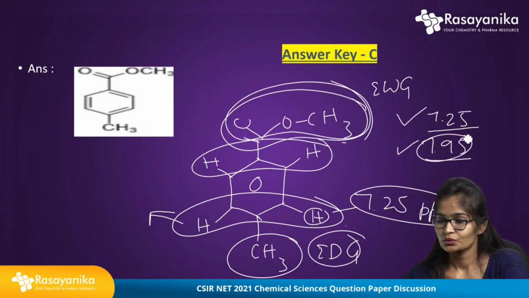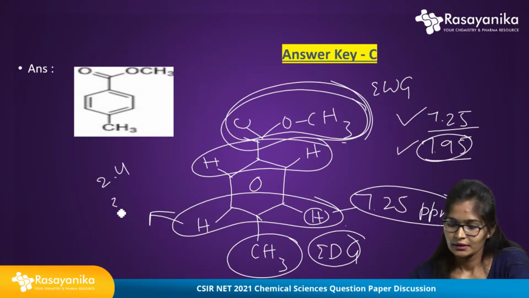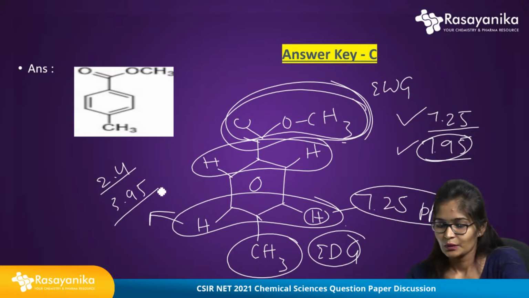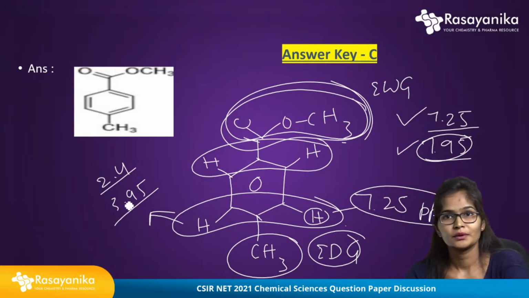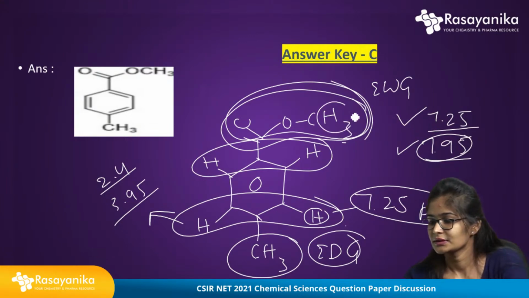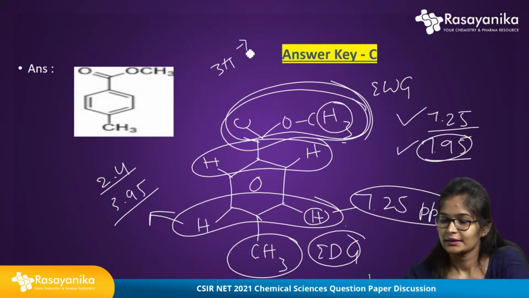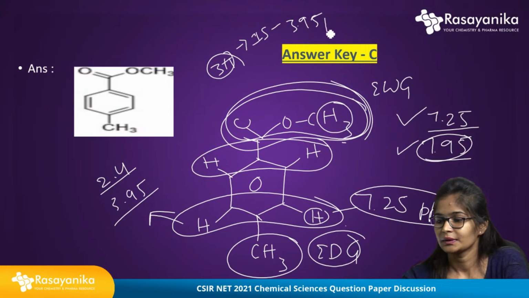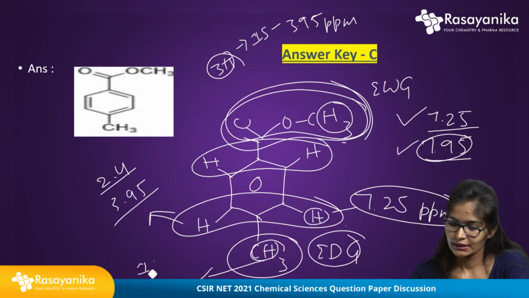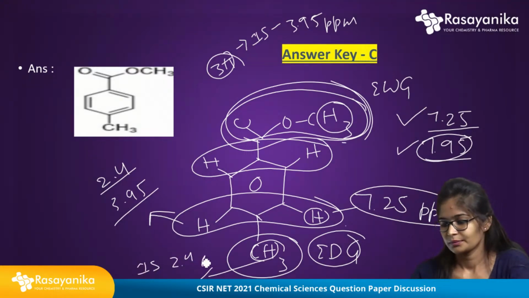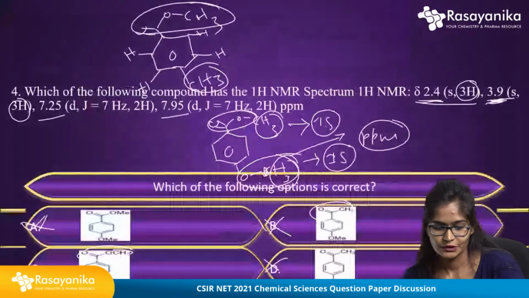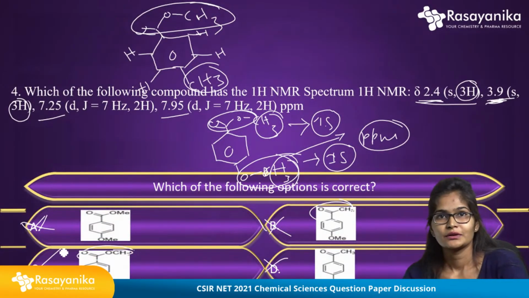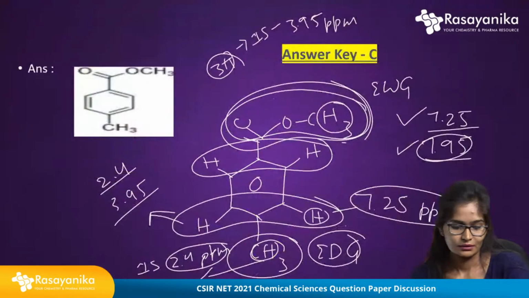so these protons will give 7.95. Further, what is remaining is 2.4 and 3.95, right? For the 3.95, as I have said, the electron withdrawing group gives a high range, so definitely these three protons will give one singlet at 3.95 ppm. And the remaining three protons will give one more singlet at 2.4 ppm. So this is the answer. The option is C. So the given option C is correct, right?